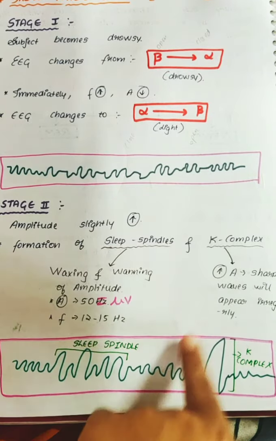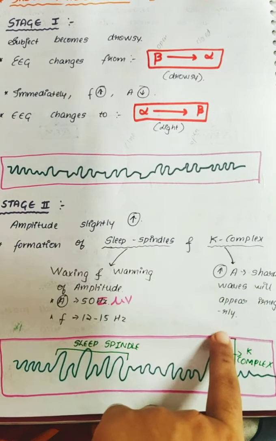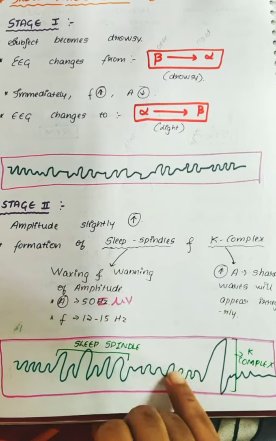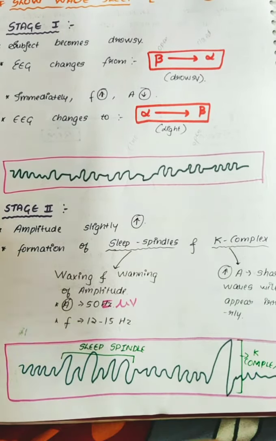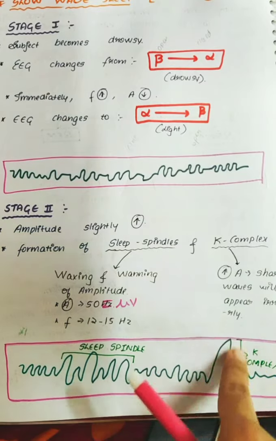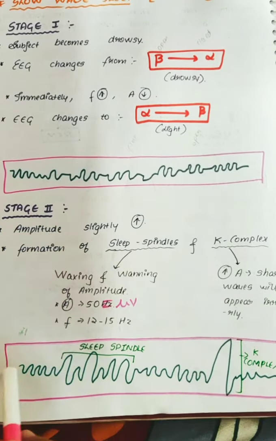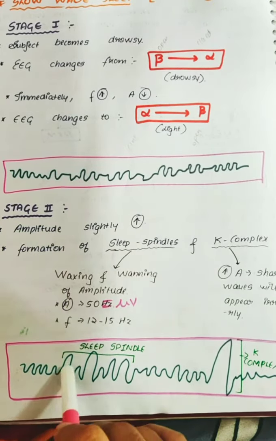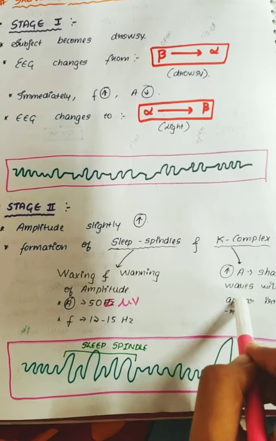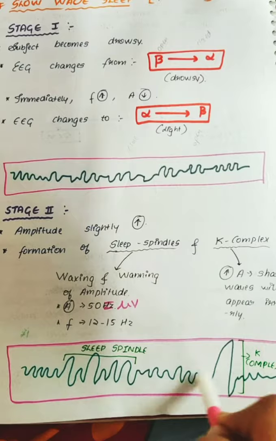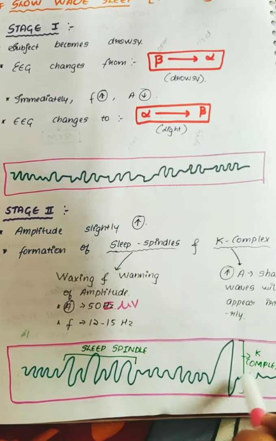What is K complex? You can see in the diagram, at one point the amplitude goes very high and comes to very low. A sharp wave appears irregularly, not in a regular manner. All of a sudden, you can see a high amplitude appearing. That is called K complex. You can see the sleep spindles, waxing and waning of the amplitude taking place, and suddenly after some time you can see a drastic change in amplitude occurring irregularly in between. That is called the K complex.